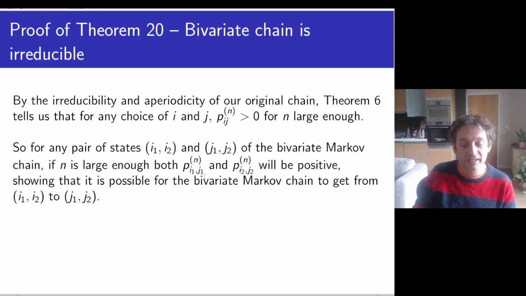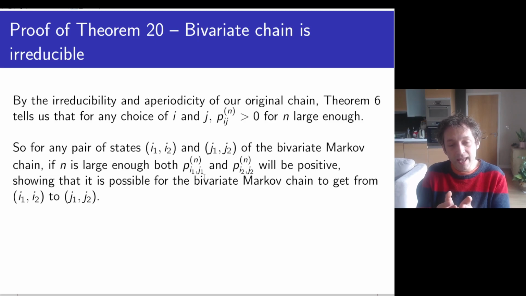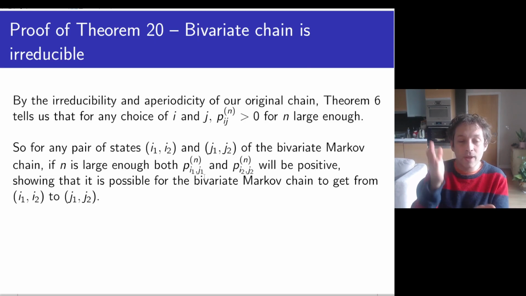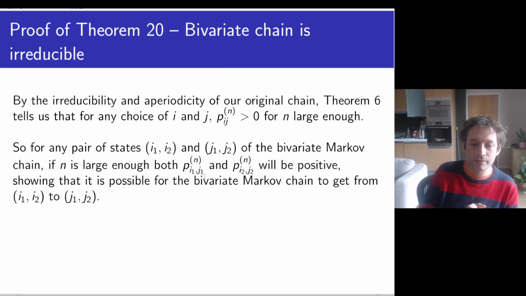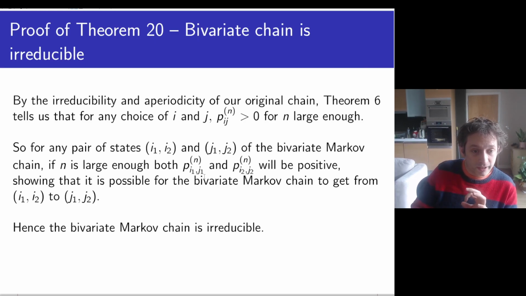So if they're both positive, the product is positive, and that means that this new bivariate Markov chain can transition from (i1, i2) towards (j1, j2) in 42 steps. When I say 42, I just mean, in principle, there exists a value where if you're large enough, it works. Good. Because that literally means we're reducible. Hence, the bivariate Markov chain is reducible.